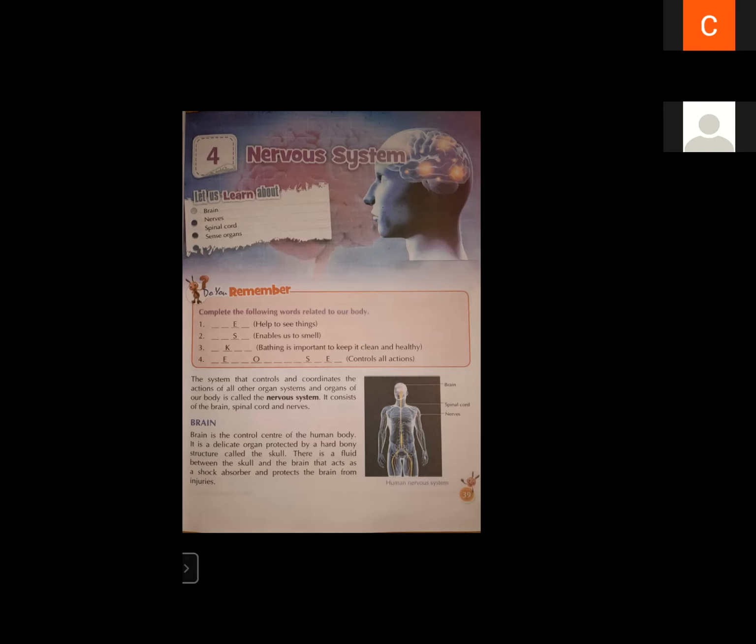Then where is brain located? So brain is a delicate organ that is protected by skull. In the previous chapter, we have discussed about skull. So that skull is a bony structure made up of bone, and that protects our brain.